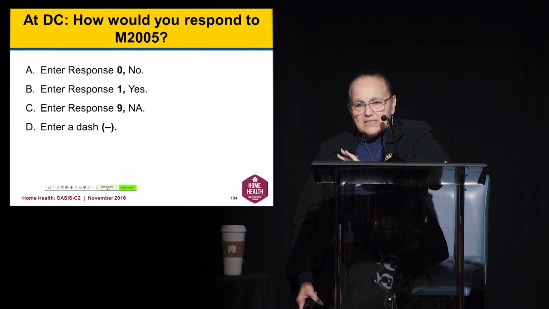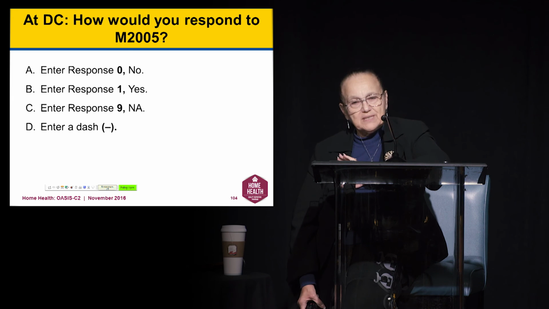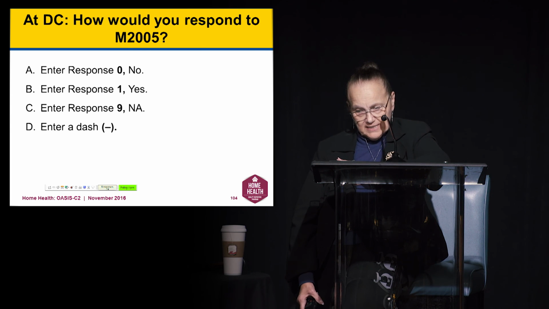How are we going to answer 2005 at the time of discharge? Are we going to say no, yes, or not applicable? Bearing in mind how that is defined.